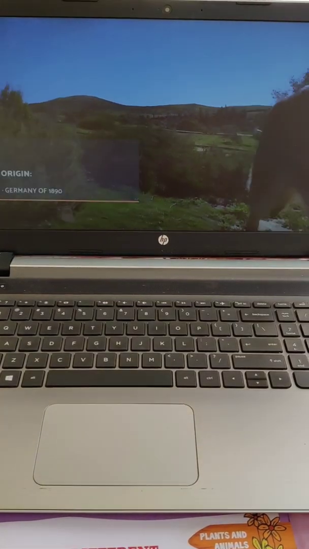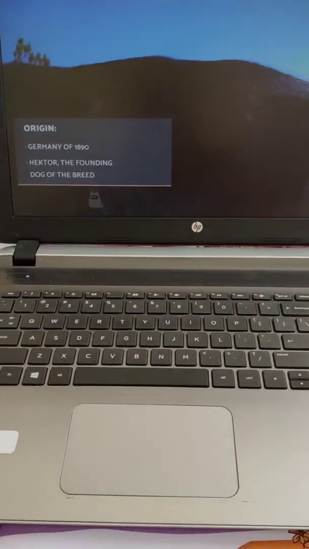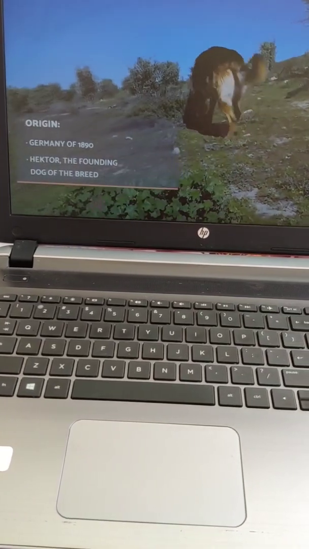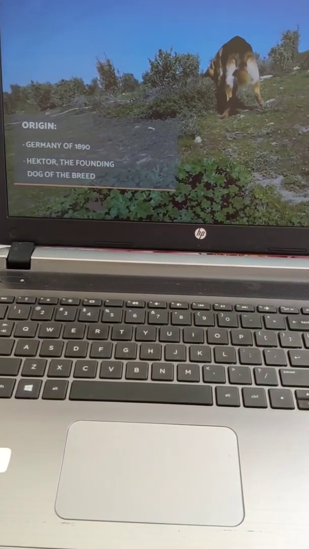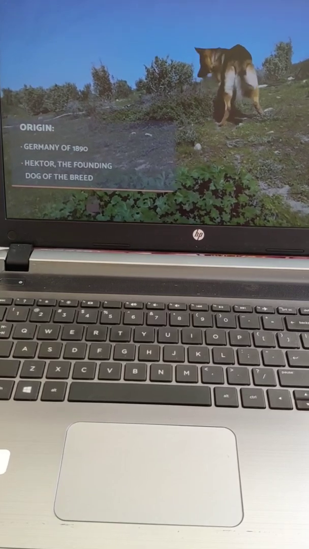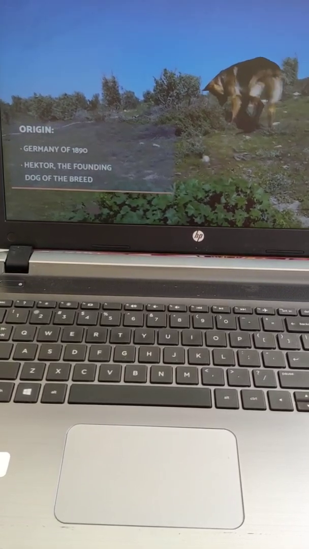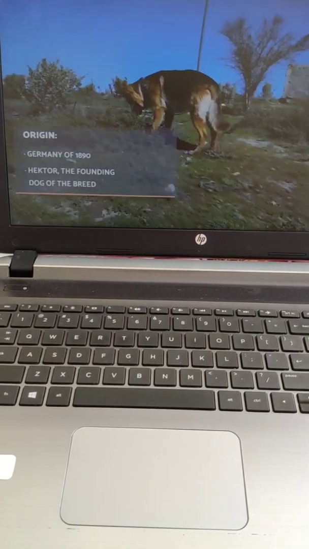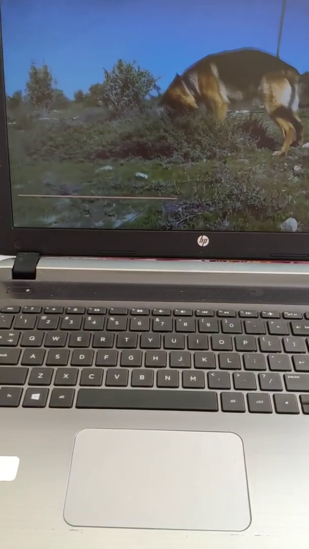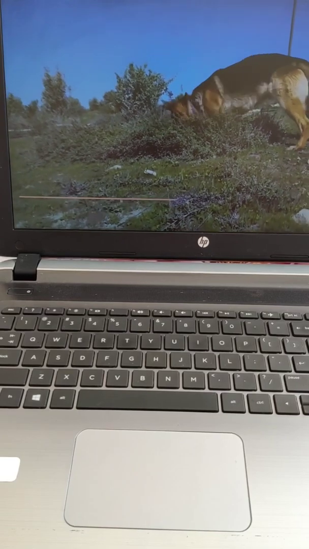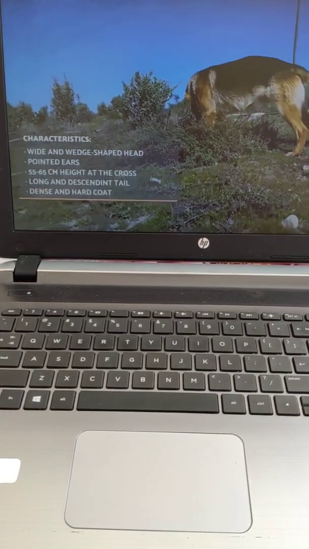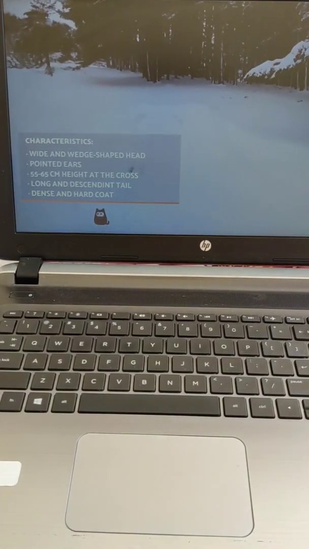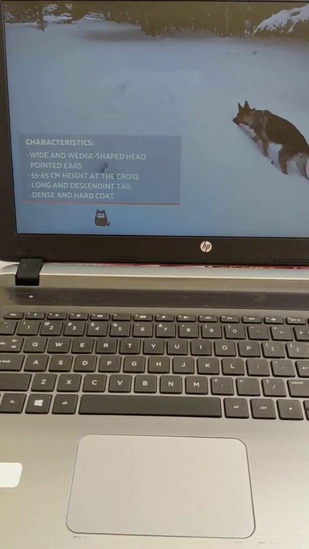The story of the German Shepherd dates back to 1890, when cavalry captain Max Emil Frederick von Stephanitz began to follow his dream of developing a noble-looking working breed. In 1899, this cavalry captain found Hector in a dog show, the dog that would become the founder of the breed. Their beautiful appearance, incomparable character, and great intelligence have led the German Shepherd to be one of the most popular dogs of all time.